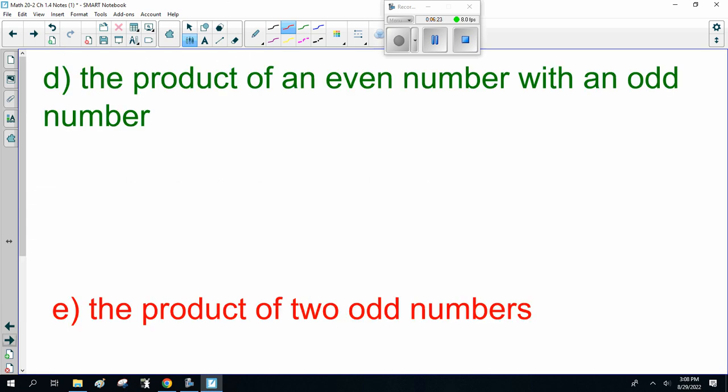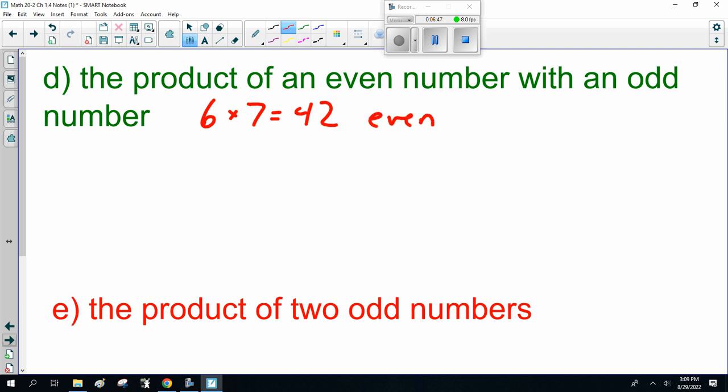The product of an even number with an odd number. An even number like 6 and an odd number like 7. But what is it for any even and any odd? Well, any even number, product. God help me. I'm sorry, ladies and gentlemen, I'm getting old. 6 times 7, 42. I know.